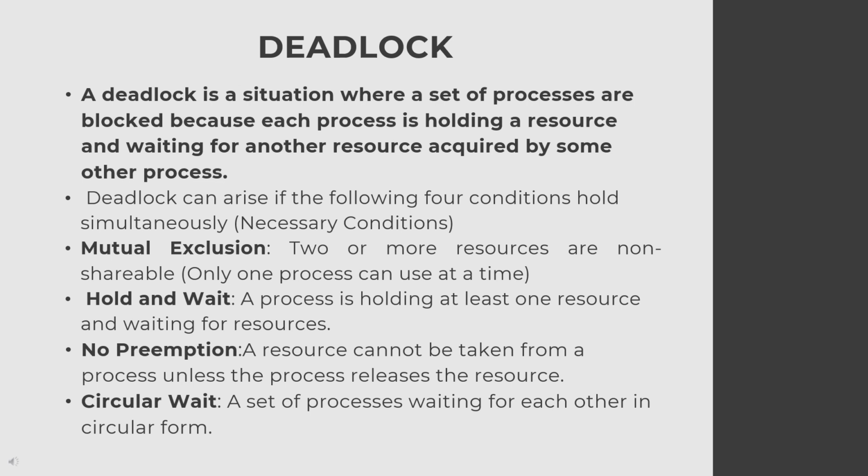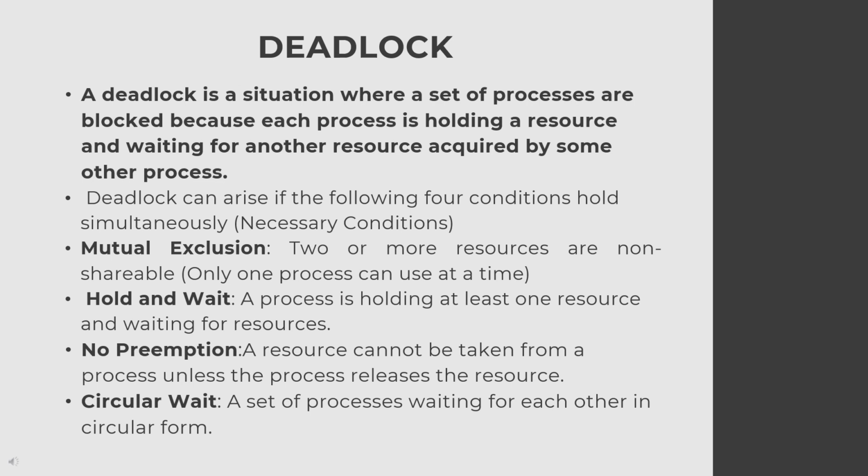Coming to mutual exclusion, it means a resource can be shared by only one process. To avoid deadlock, we need to overcome mutual exclusion, that is, to share a resource among multiple processes simultaneously, which is practically impossible. Next, come to hold and wait. A process is holding some resource and is waiting for additional resources which are acquired by some other processes.